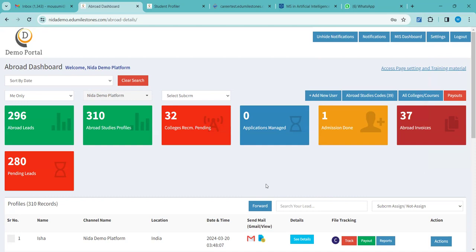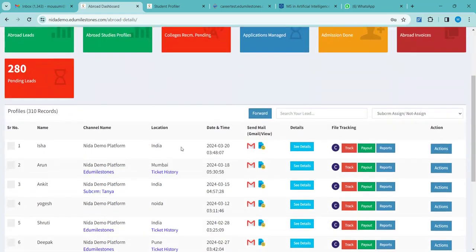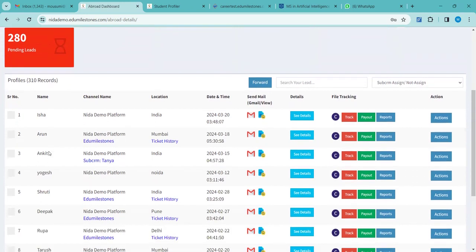So you don't need to go to the student's landing page link, log in and try checking there. You will get access to the student report directly in your CRM itself. These boxes are the self-categorization of the leads or profiles that you have in your CRM. If you remember, we did a dummy profiling with the name Isha through that student's landing page link. So this name is here in your CRM now. It is reflecting, and you can check the report of the student.